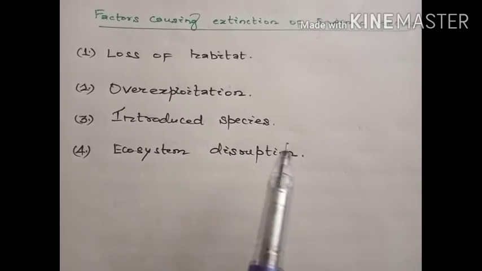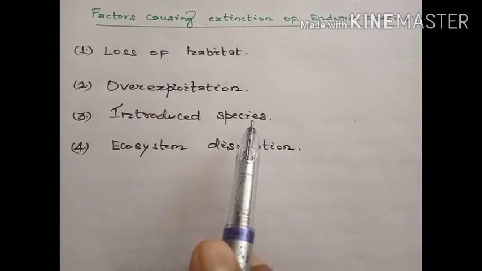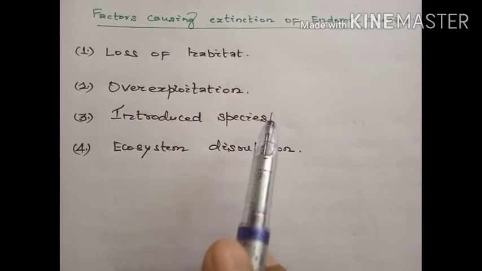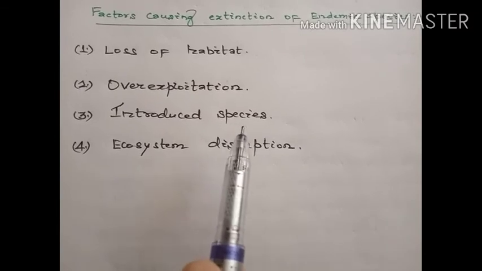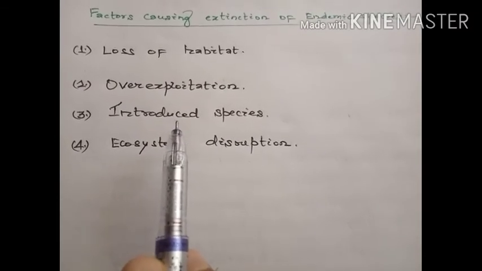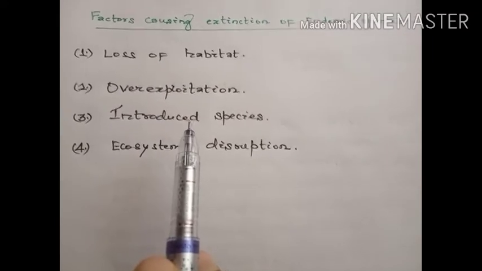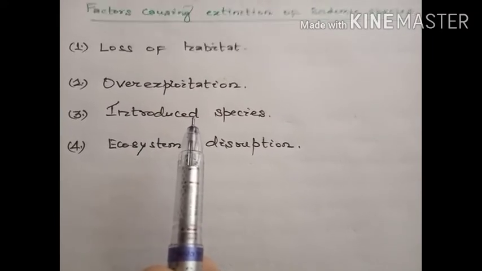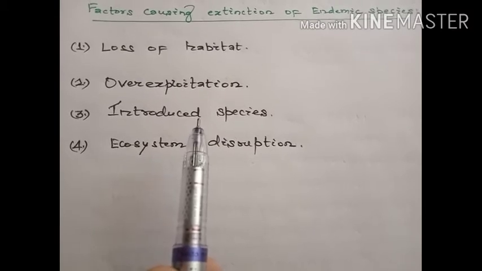Suppose the new species which has entered that area is preying upon the endemic species surviving there, then in that case also the endemic species would not be able to survive and will not be able to maintain their existence on the planet.